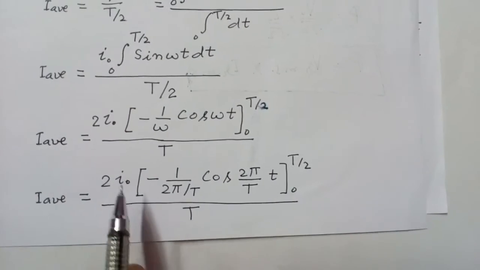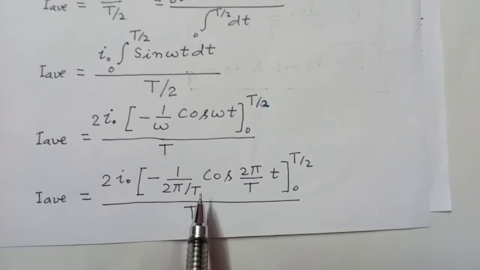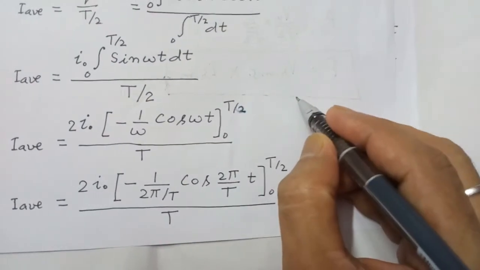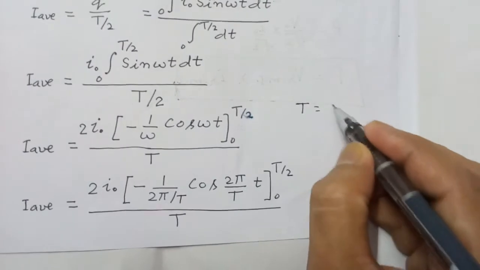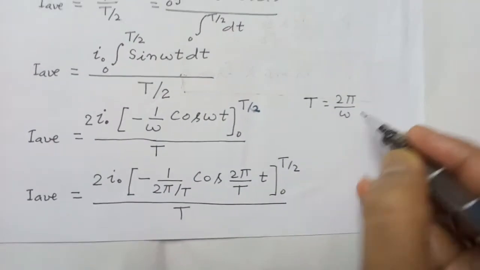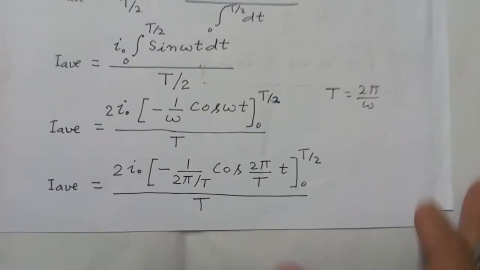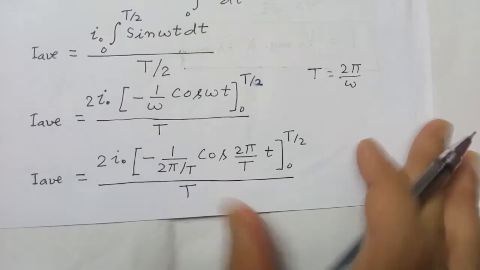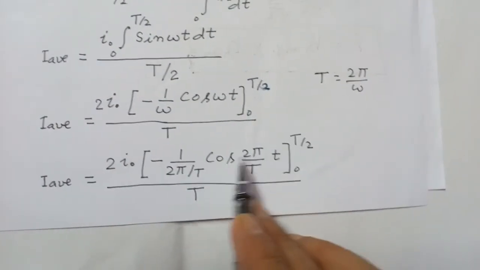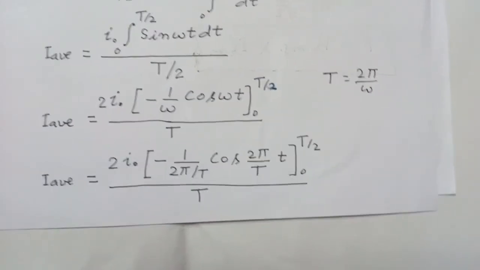So I average is equal to 2I naught inside the bracket minus 1 upon 2 pi upon capital T. For omega we may write 2 pi upon capital T, because omega is equal to 2 pi upon T, where omega is the angular frequency of the alternating current. So this is cos 2 pi upon capital T into t. Limits are from 0 to T by 2.